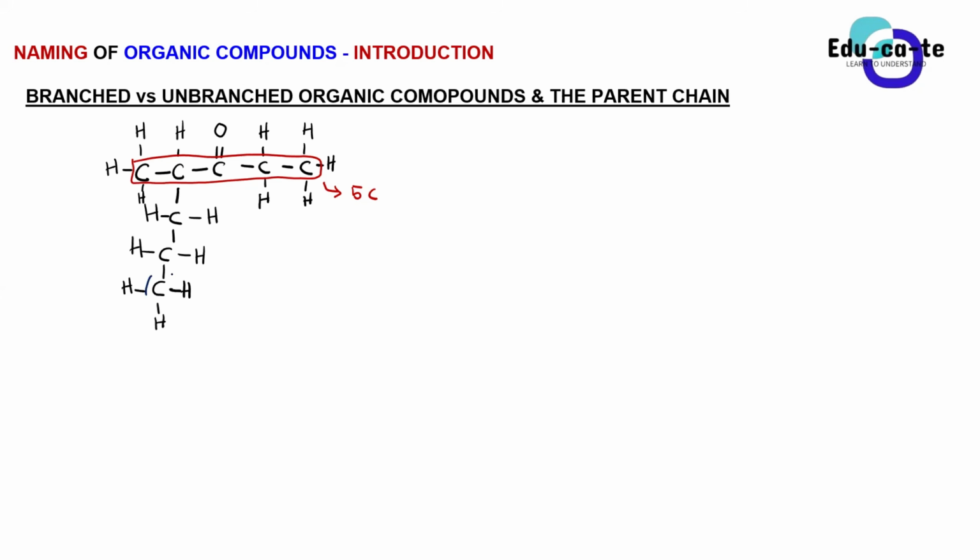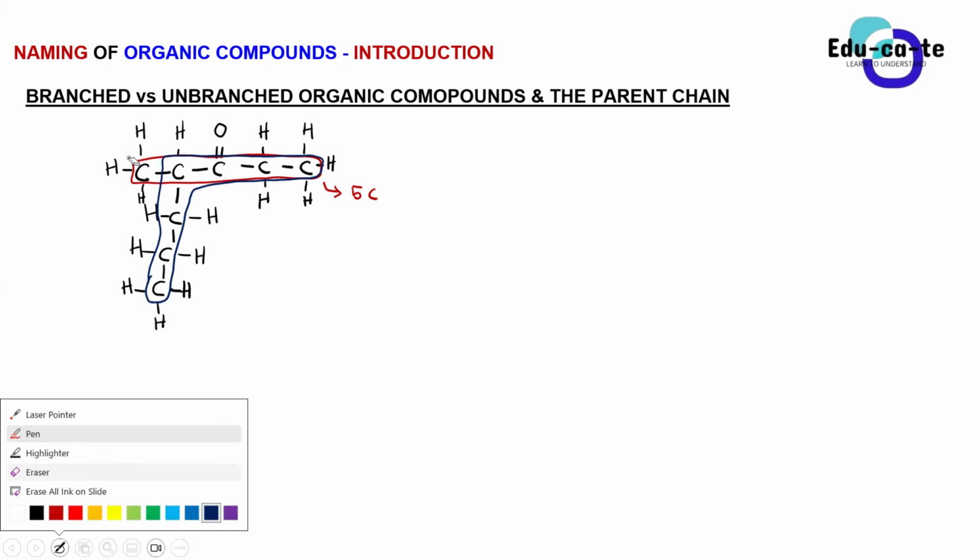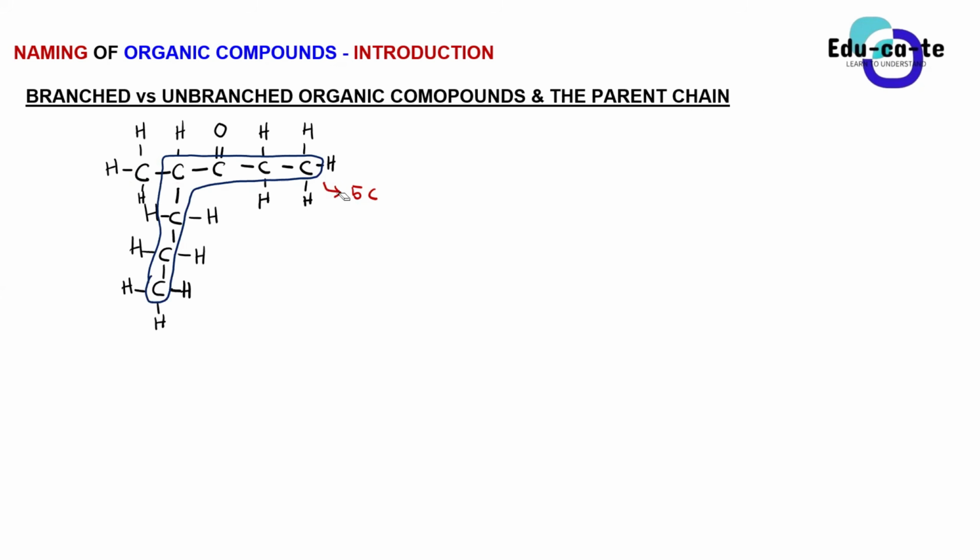Let me just highlight it using blue color. So it is just going to be something like this. I don't know if it is going to be a mess if I include this other one that is red. But okay, you can say, let me just erase the straight chain, because you now saw this straight chain that it has got 5 carbons.